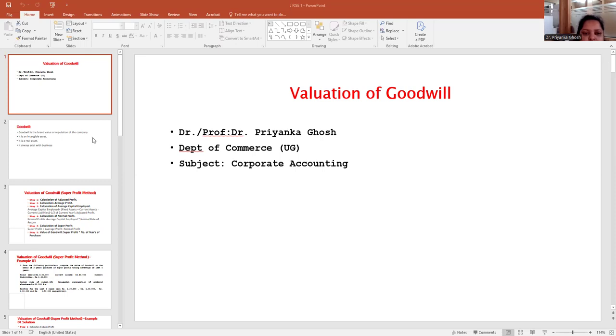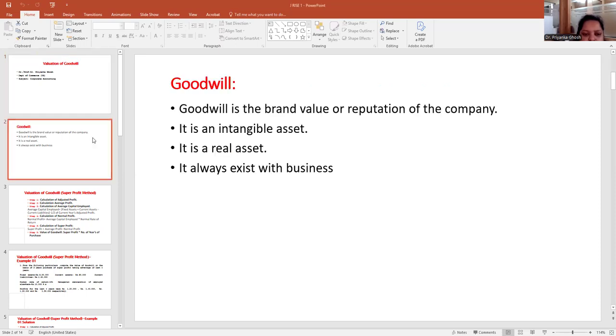Before starting the valuation of goodwill calculation, first we will talk about the definition of goodwill. Goodwill is actually the brand value or reputation of the company. We have two types of asset: one is tangible, while the other is intangible. Goodwill is an intangible asset and it is a real asset, and goodwill will coexist with the business only.